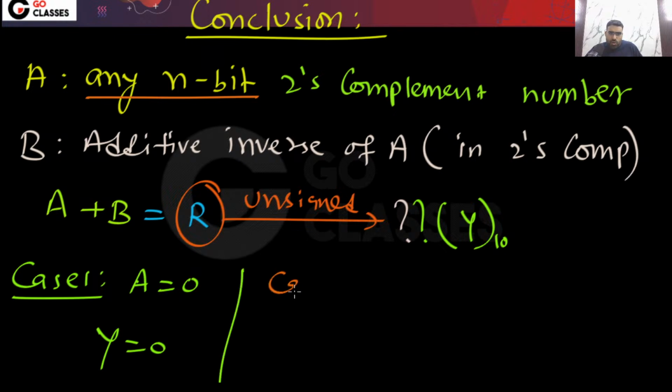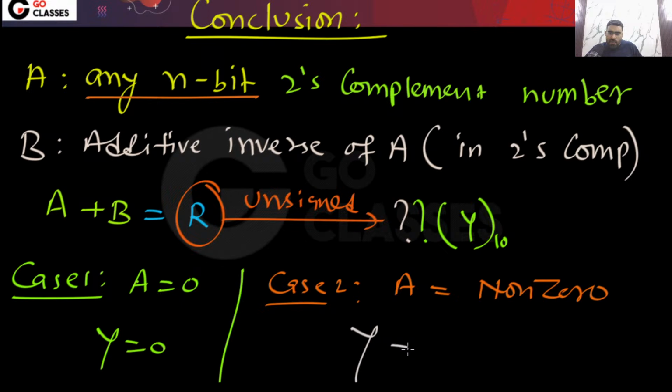But what is case 2? If a is non-zero, then what will be y? Then y will be 2 power n. So this is an interesting question. I hope you found this interesting. And remember, this is the reason you can see a plus additive inverse of a.